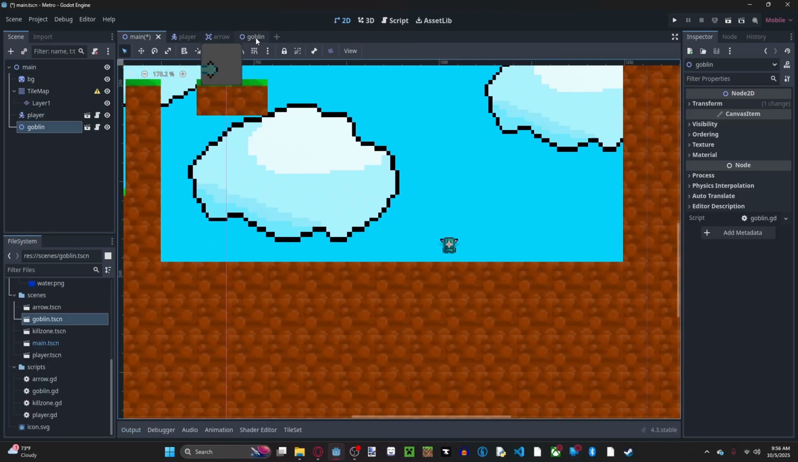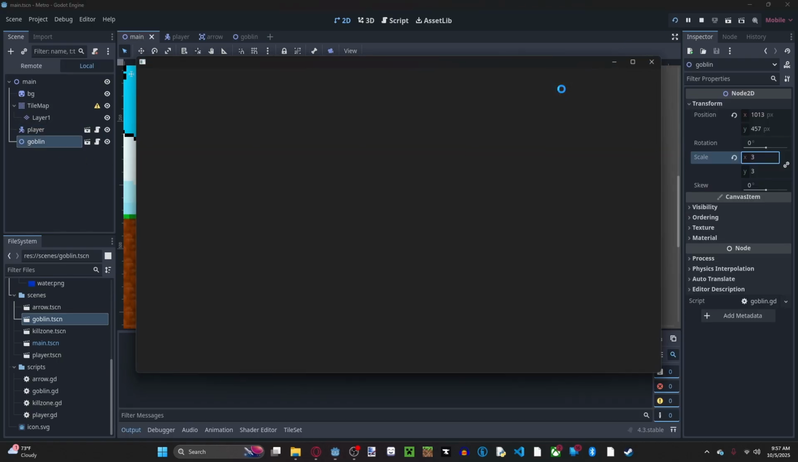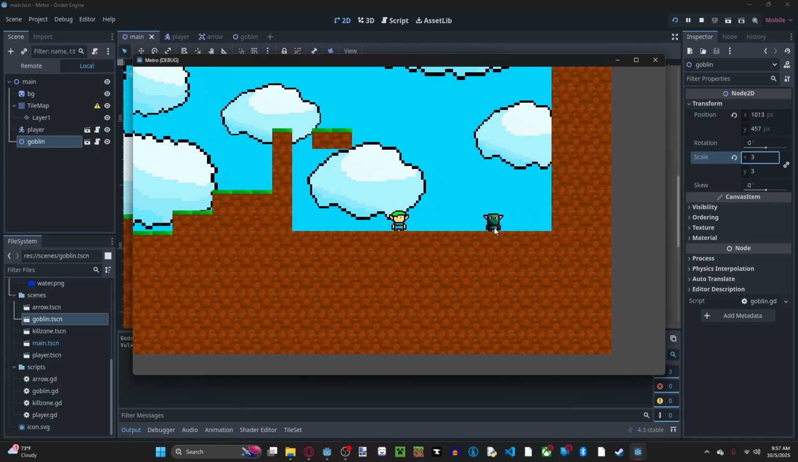We probably should upgrade the scale a little bit. What's the scale of the player? 3. So I'll probably do the same thing for the goblin. Let's see if it works. There we go. We have our goblin. And if we touch it, we die.